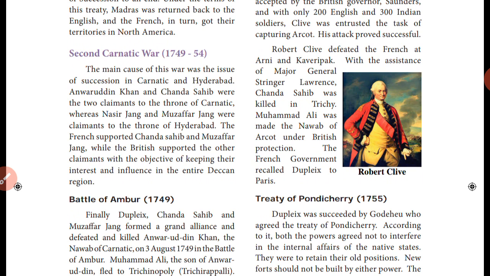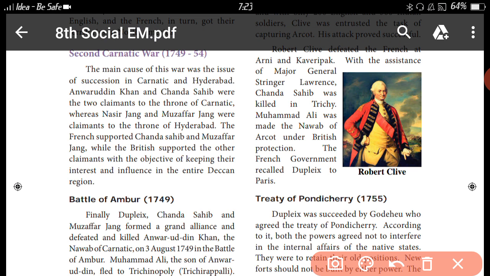Anwaruddin Khan and Chanda Sahib were the two claimants to the throne of Carnatic, whereas Nazir Jung and Muzaffar Jung were claimants to the throne of Hyderabad. So in Carnatic, Anwaruddin Khan and Chanda Sahib were rivals, fighting to get the throne of Carnatic.